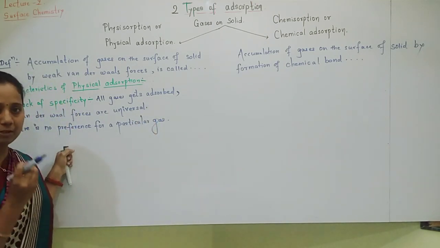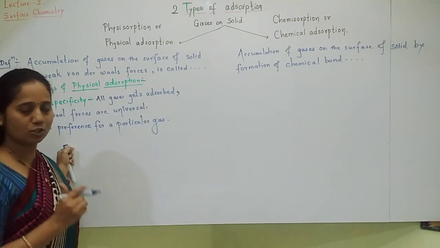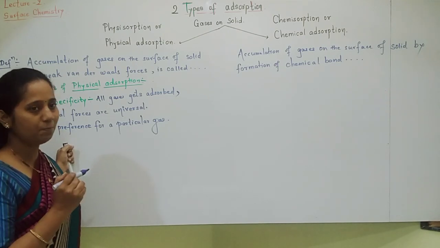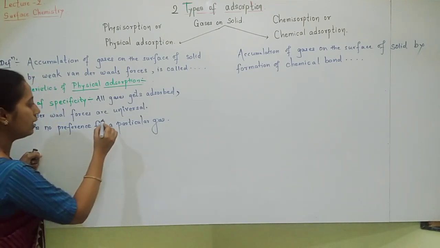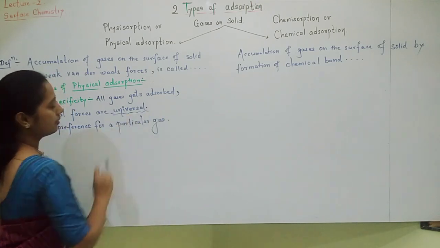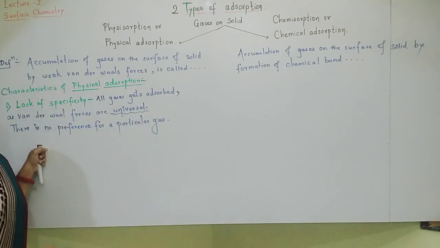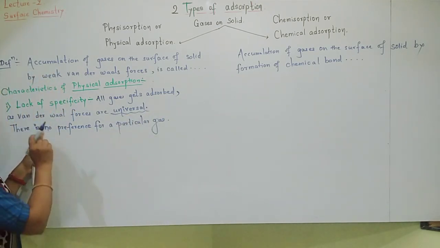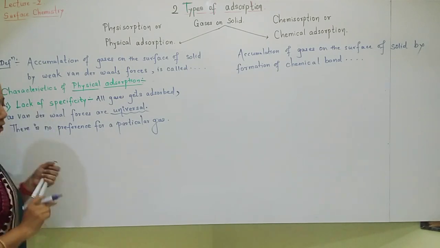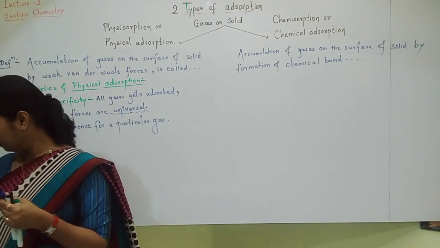There is no particular preference for a particular gas. All gases get adsorbed because all gases are having van der Waals force of attraction as it is universal. This is called lack of specificity.